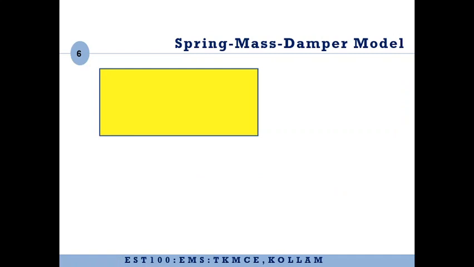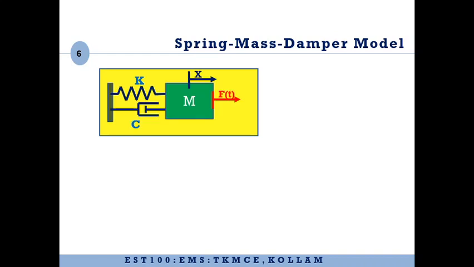Now let us consider a common representation of a vibratory system known as a spring mass damper model. So the mass in the system, this is known as the mass. We talked about the entire mass of the system being concentrated at the position of the largest mass. So that component is known as the mass component. Similarly, the elastic component, which is going to bring the body back to its original position.